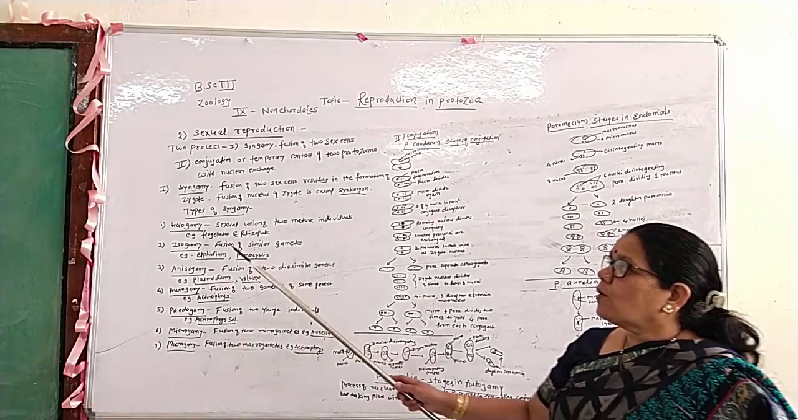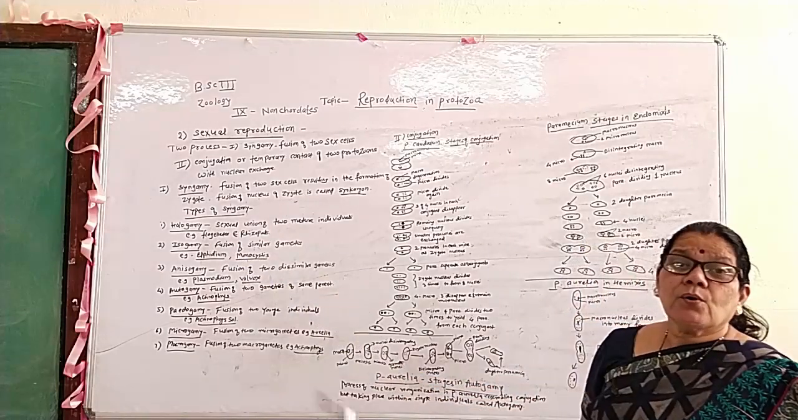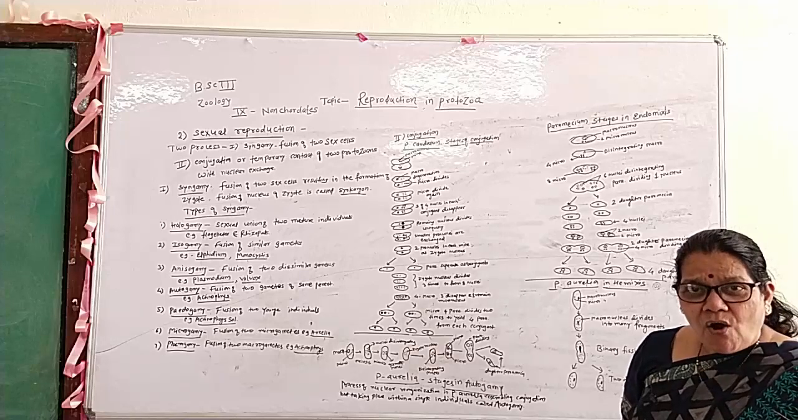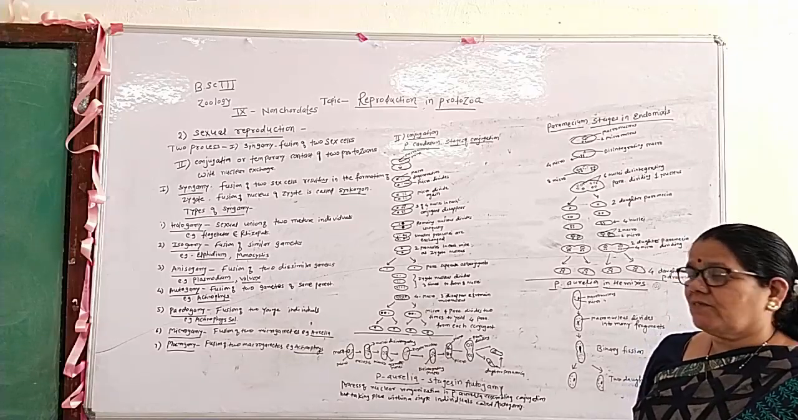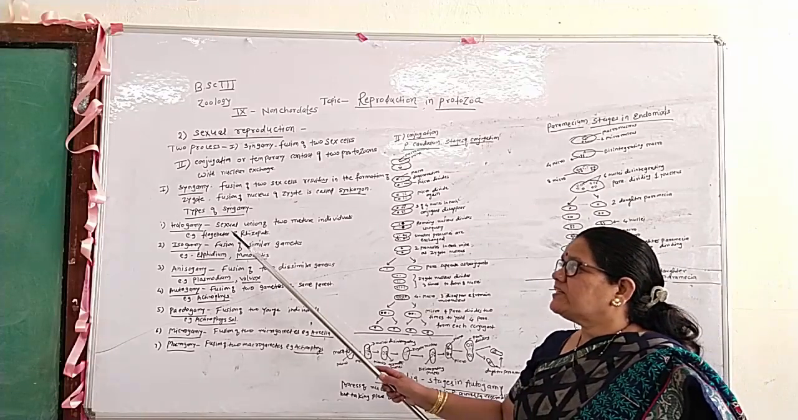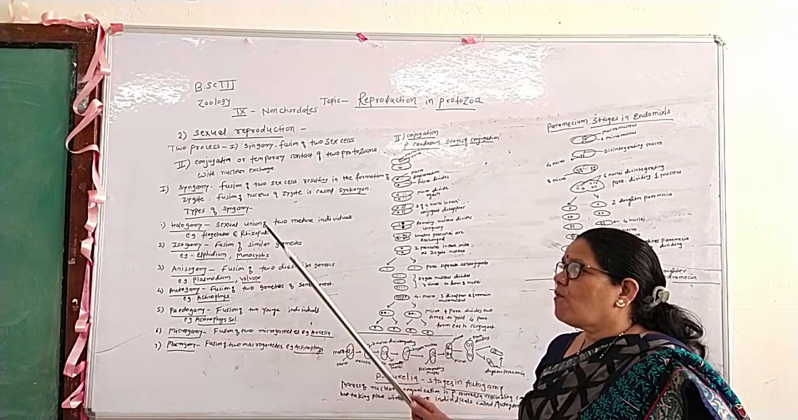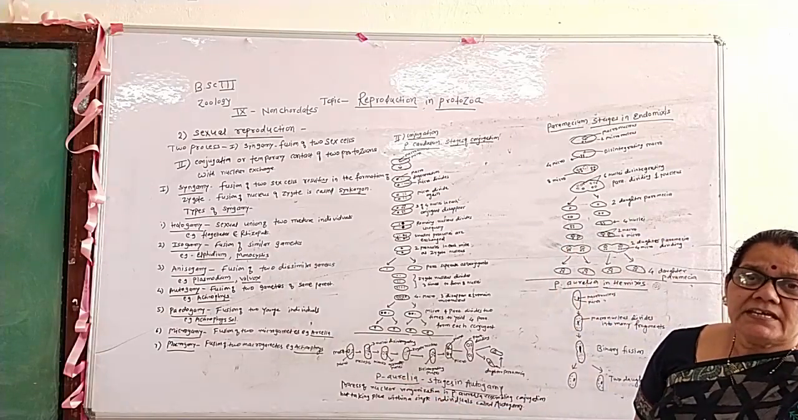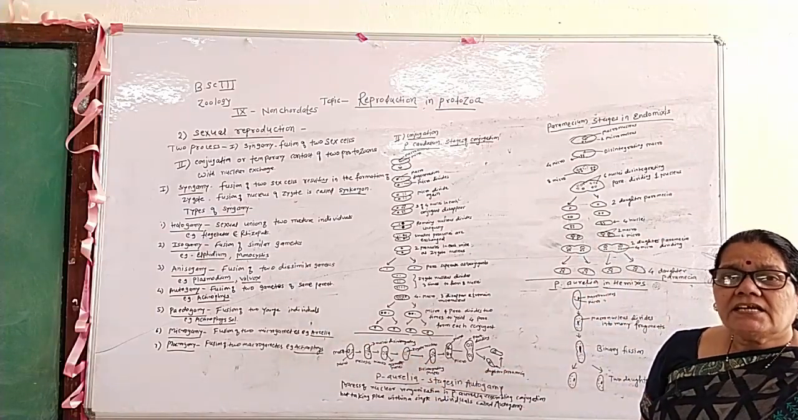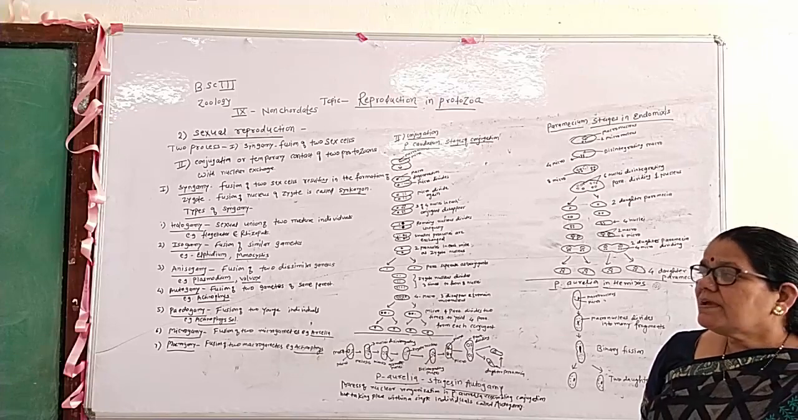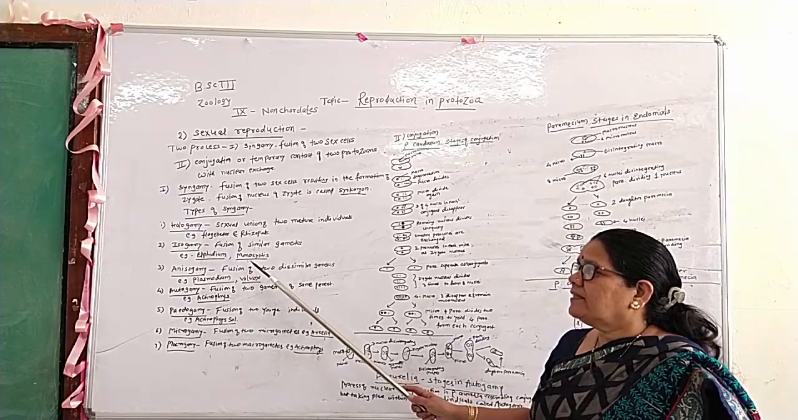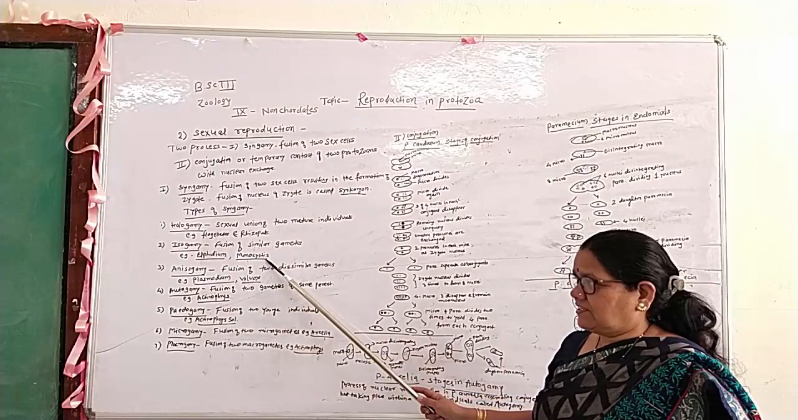The first type is hologamy. What is the meaning of hologamy? Hologamy is the sexual union of two mature individuals, for example in flagellates and rhizopods. The second type is isogamy. Isogamy means the fusion of similar gametes, for example Eimeria and Monocystis.